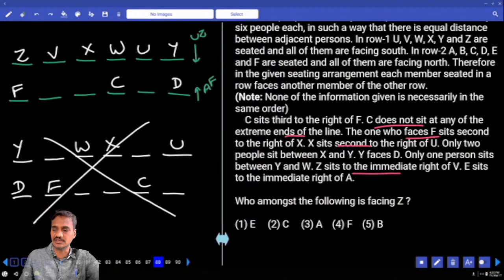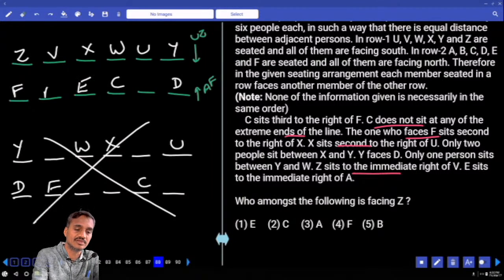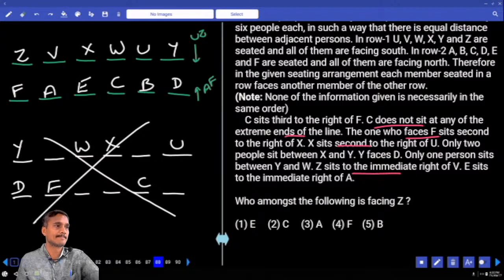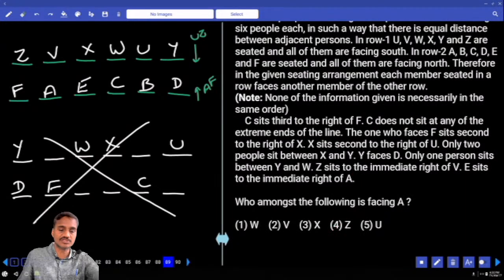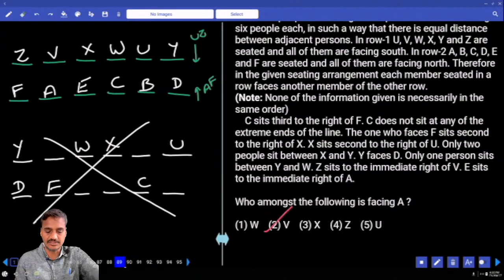E is to the immediate right of A. E and A. Then who is the person left over here? B is the person left. Then who among the following is facing Z? F, that is the choice for question number 88. And who among the following is facing A? B, choice 2 for 89.